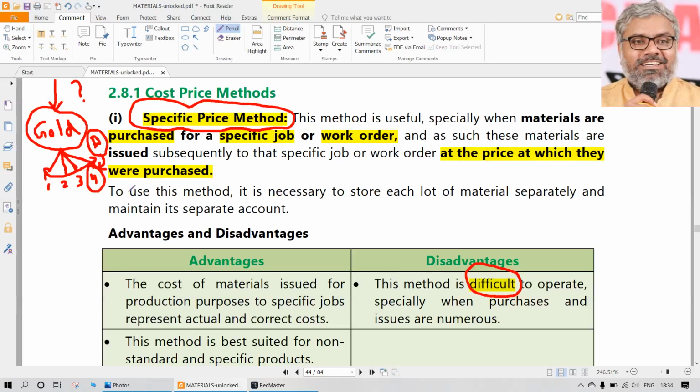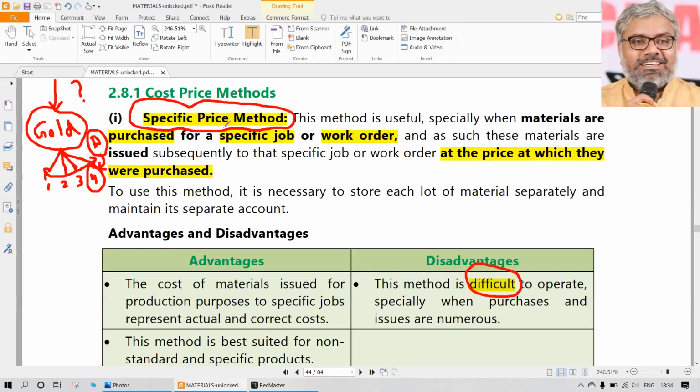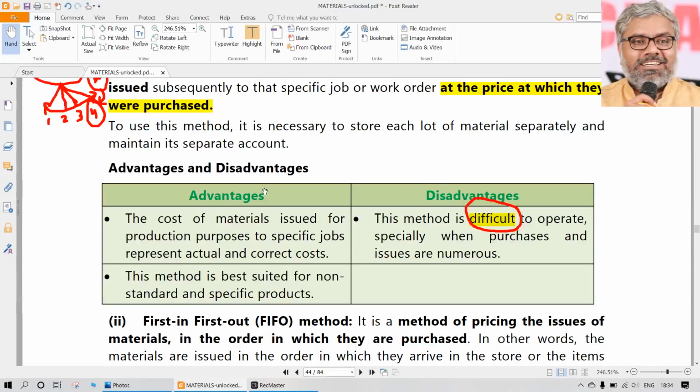Original cost of diamond only will be used. So we don't need to have any assumption there. It is a real cost. That is cost price method. Real cost, that is specific price method.